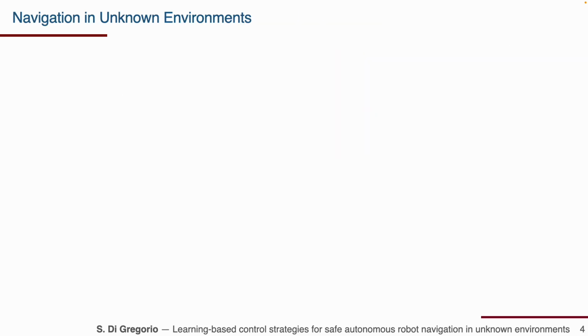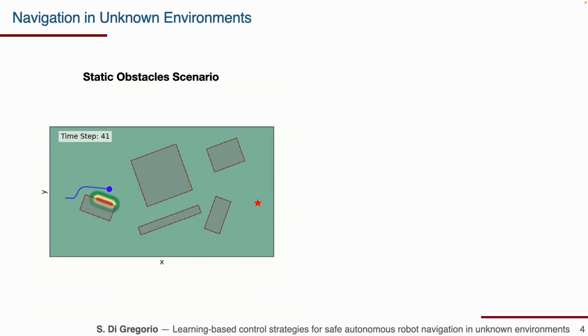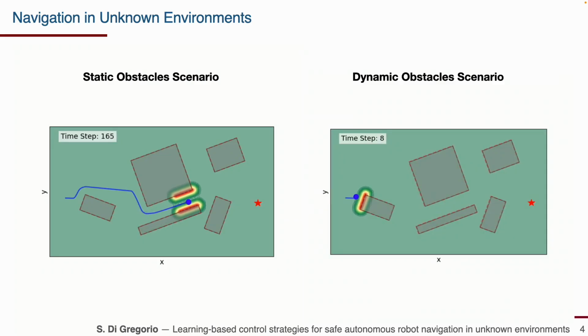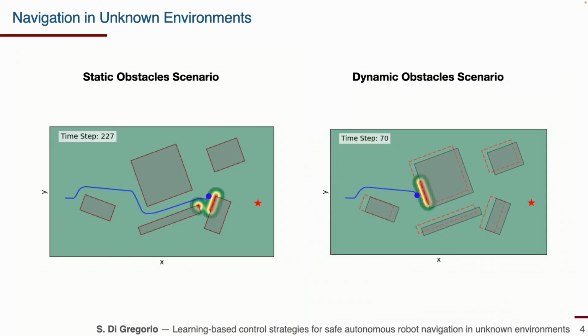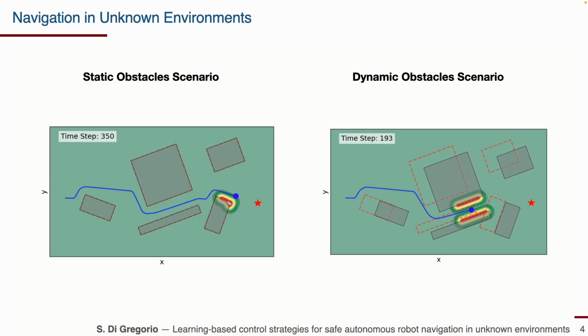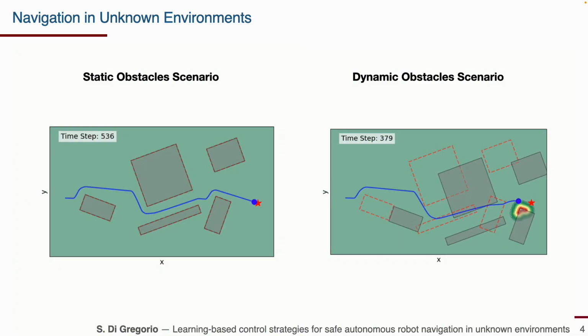We then tested the algorithm in a navigation task where a unicycle robot moves towards a goal while avoiding static obstacles. Thanks to its fully online structure, where the Gaussian process is retrained from scratch at every control step, the algorithm demonstrates robustness even in dynamic environments, as shown in the simulation on the right, where the robot reacts to moving obstacles.